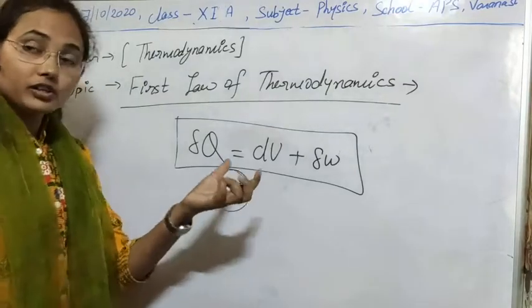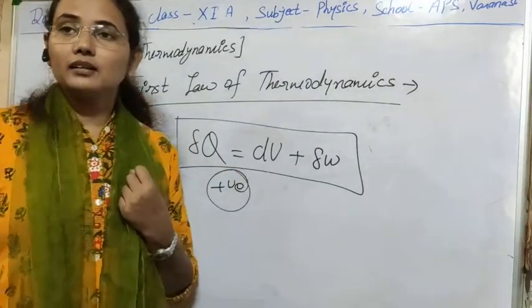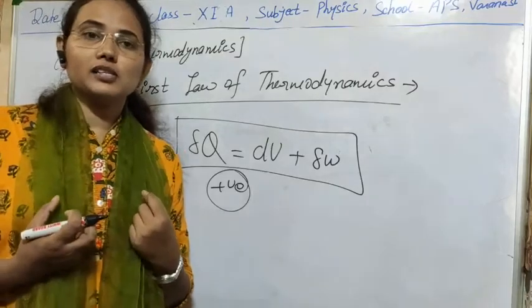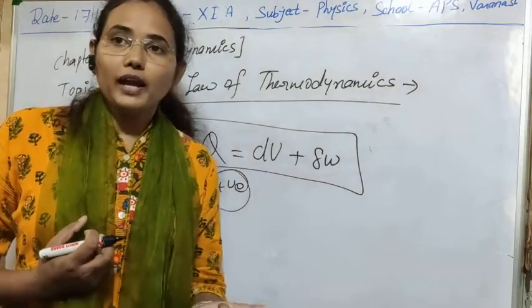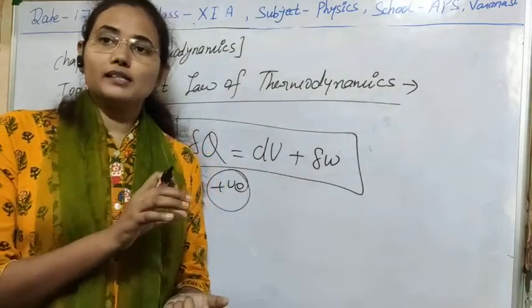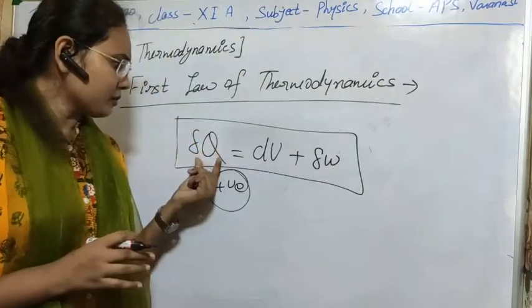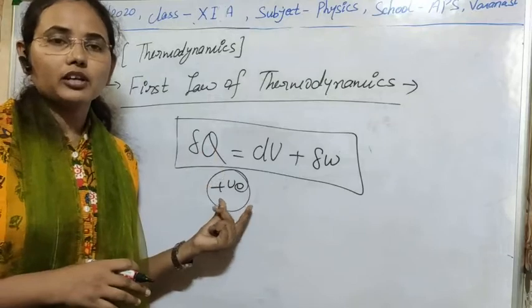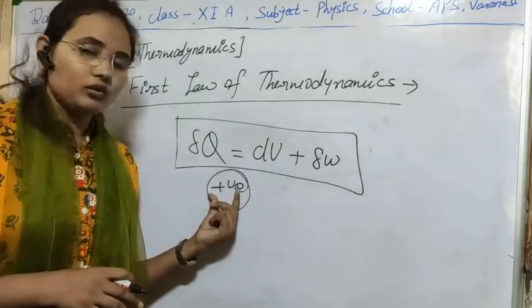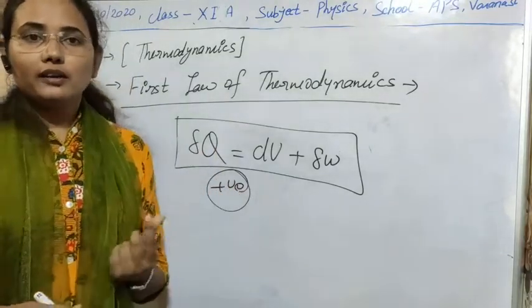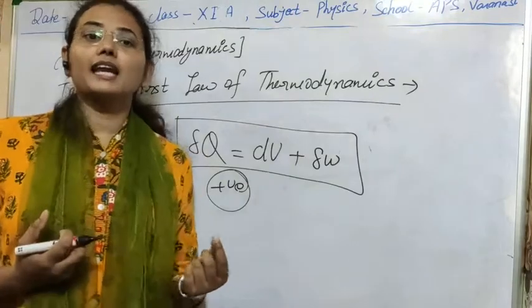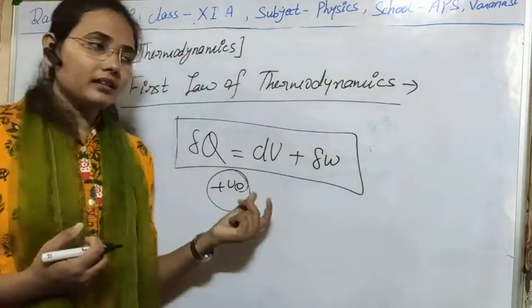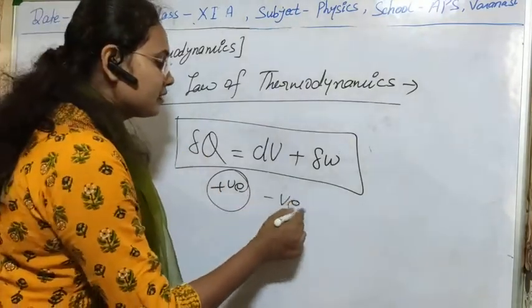If heat is withdrawn from the system, like when we are taking heat from a body to cool it, then in the first process we are heating the body, supplying heat, and in the heating process delta Q will be positive. But in the cooling process, we are taking heat from the system, and then the heat is negative.